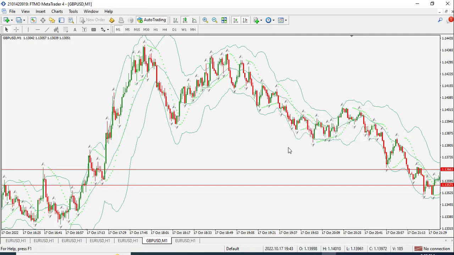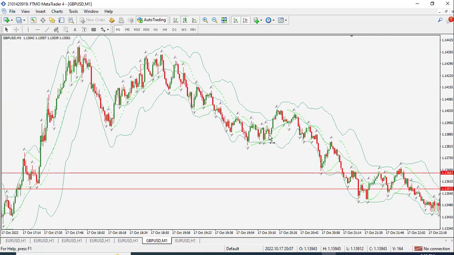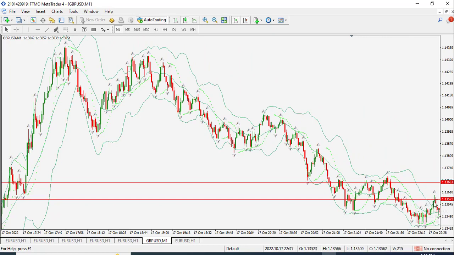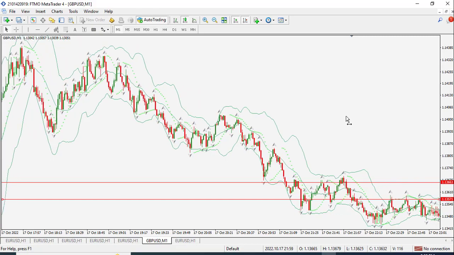Now if this line breaks through at the bottom, it will become a resistance again. Yes, it became resistance again, and the price is bouncing from above, and it's rejecting. Hopefully it will go more down.